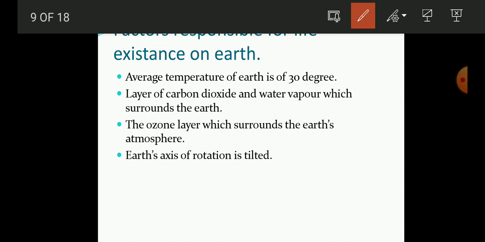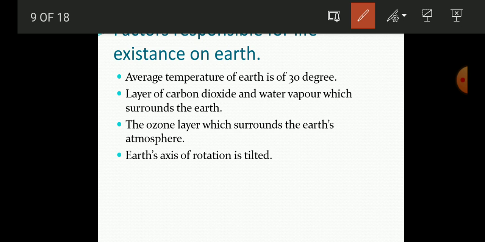So suppose there is no ozone layer present, then what happens? The ultraviolet rays come to us, and when they fall on our skin, they will cause skin cancer. Okay, so this ozone layer protects us from the ultraviolet rays.